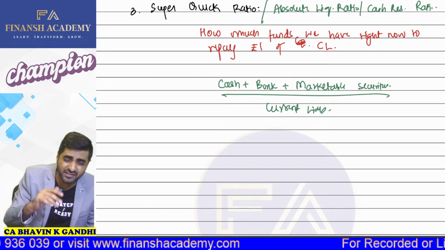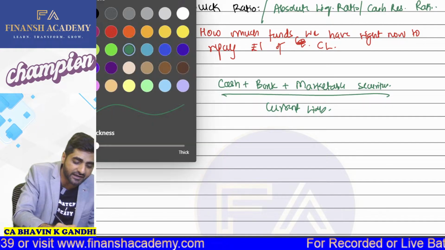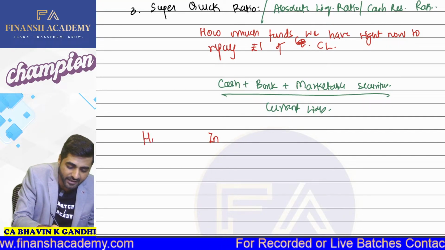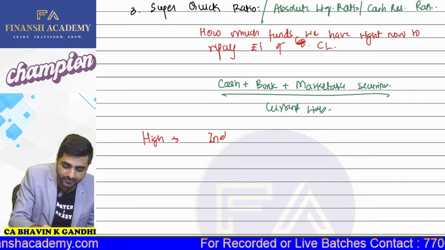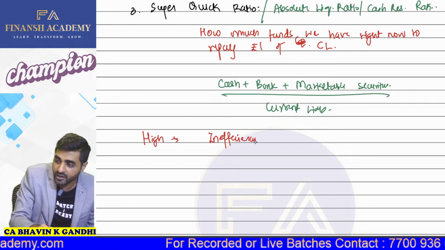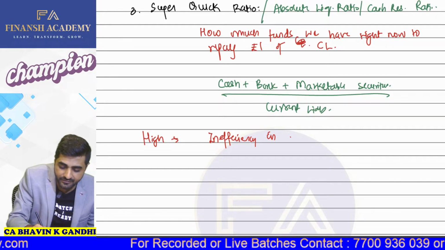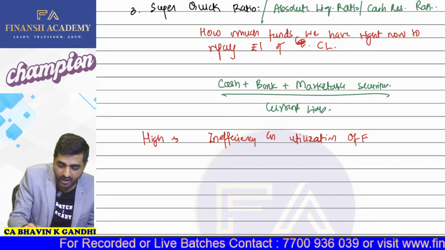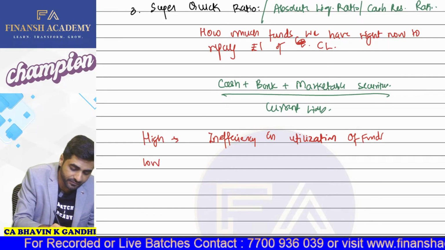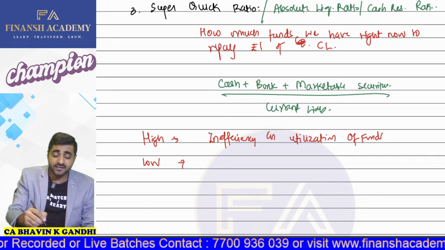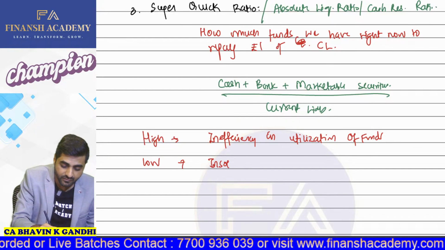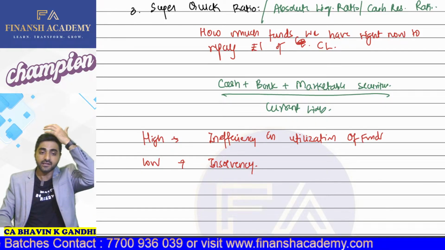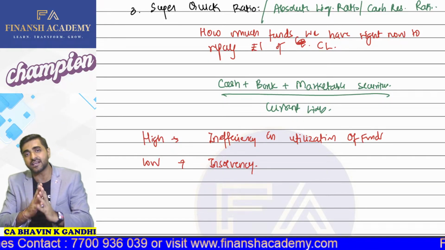Okay. If this ratio is extremely high, what does it indicate? It indicates inefficiency. Okay. So high means inefficiency. Okay. In utilization of funds. And if this ratio is low, then there is insolvency. Okay. Then there is insolvency. So your first three ratios are over.